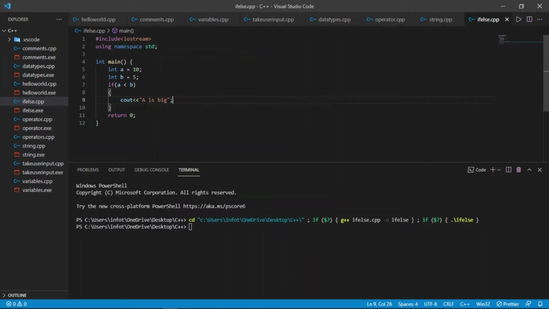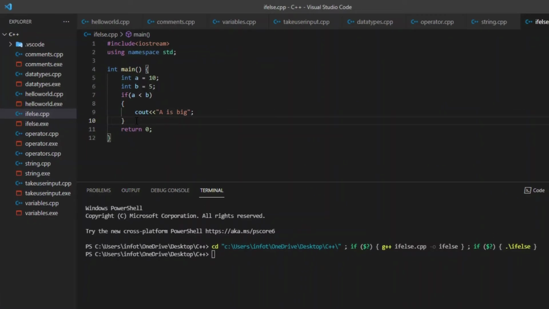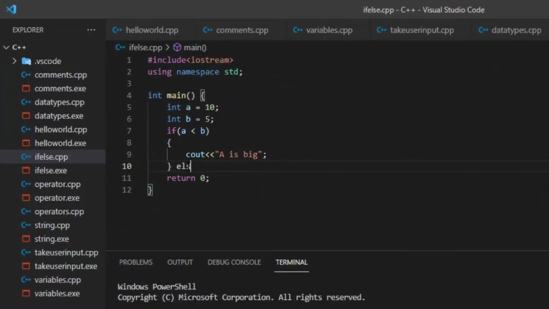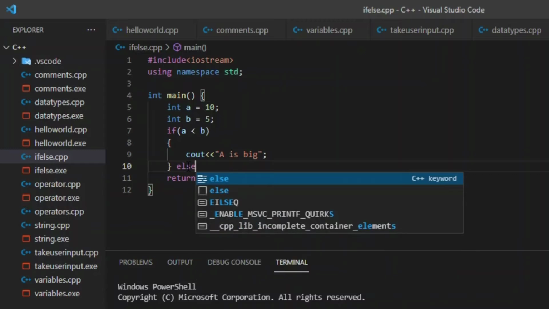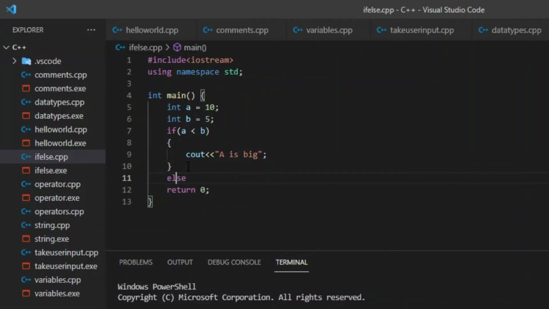So now we know it is false. Then what can we do? If it is false, else we can do something else. So here we can see another control statement, that is a decision statement, that is else. So we can also use else. We can write it here, or we can also write it here, and then in curly braces we will write our statement. Note that point. Whenever you are using if, else, switch, any decision statement, you have to write the curly braces, and whatever you write in between these braces, that statement will run.